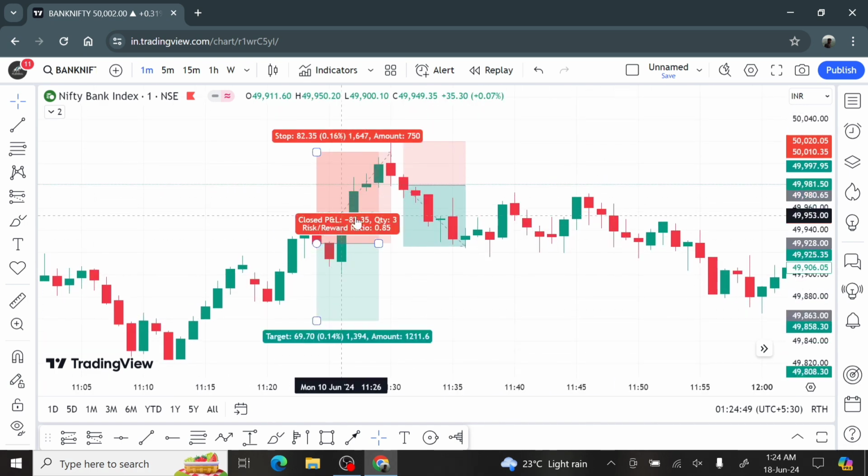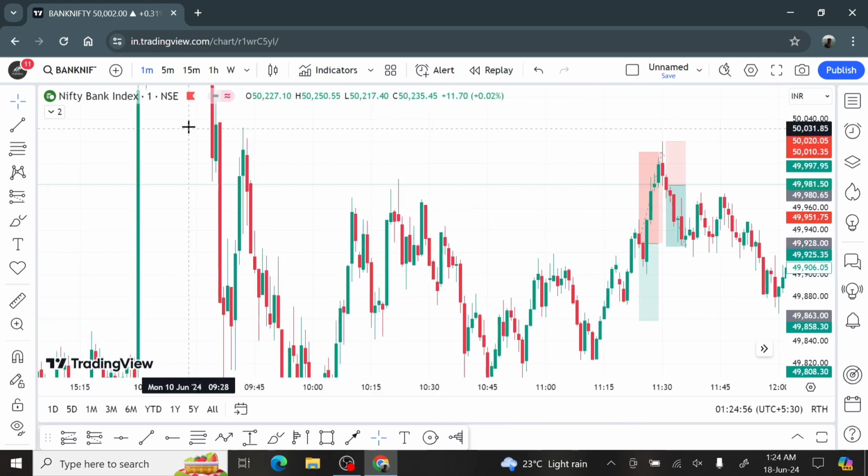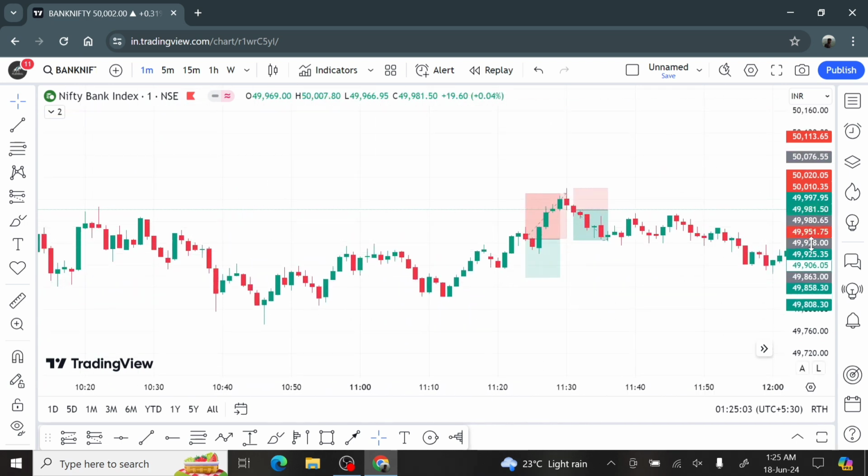So see, but I was strong on this short position because I knew, because of this big move right here and the big move I showed, all these were indicating there was a selling pressure here.